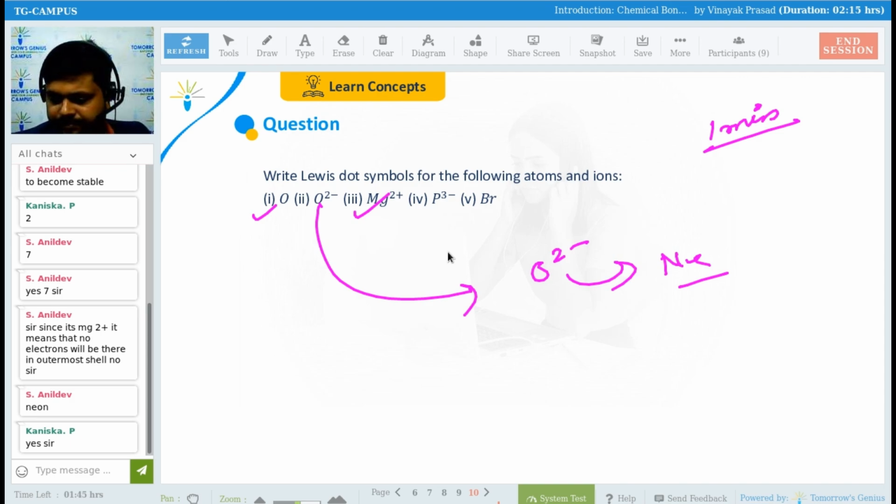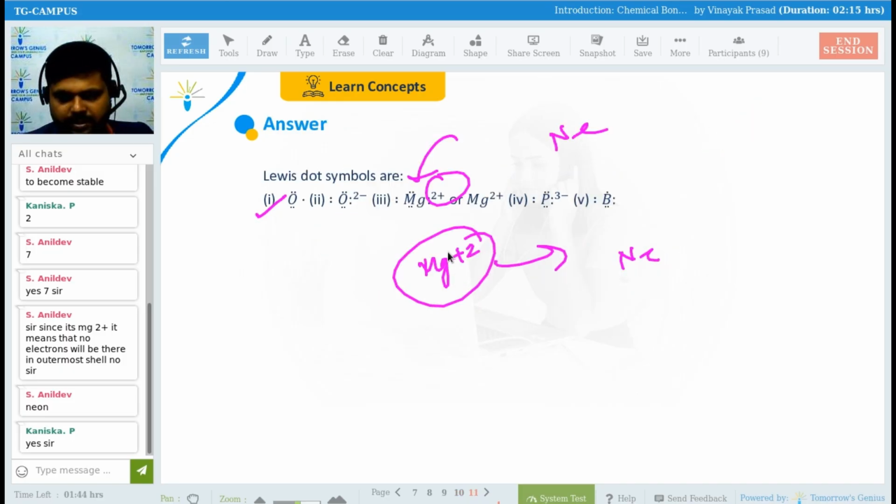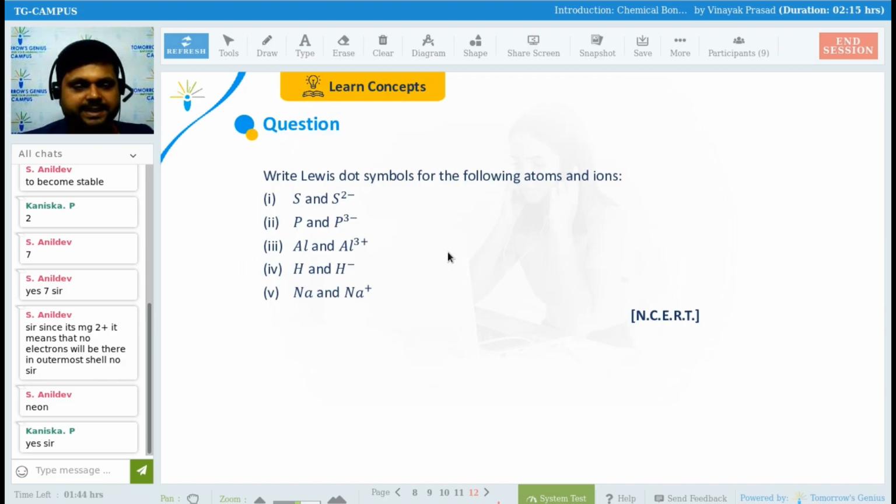What do you say? Are you comfortable? Comfortable, guys? Okay. So now you can see that we have seen the answers as well. Fine, everyone? Okay. Now, next. Write the Lewis dot symbol for the following atoms and ions. So will you be able to draw the Lewis dot structure for S and S2 minus?